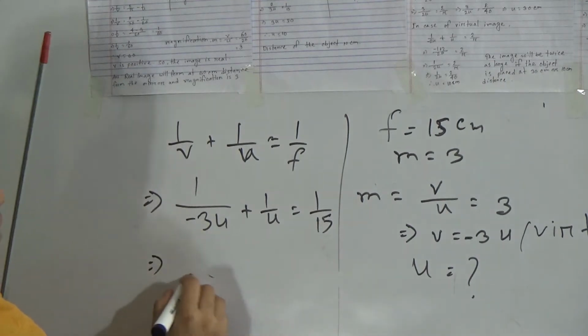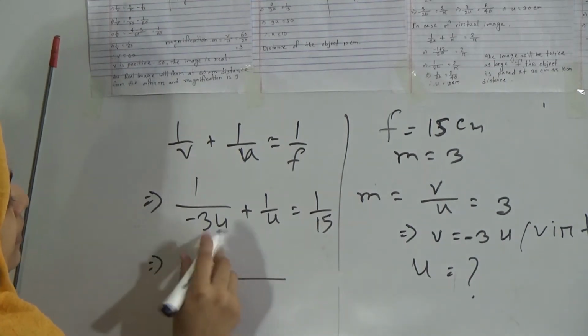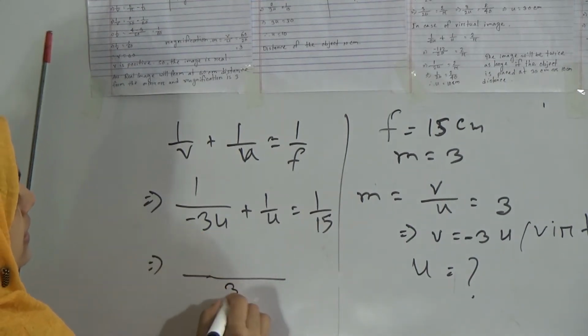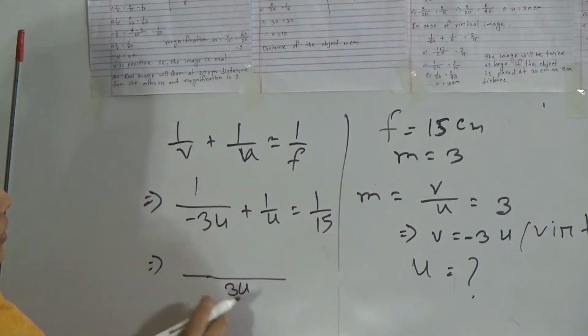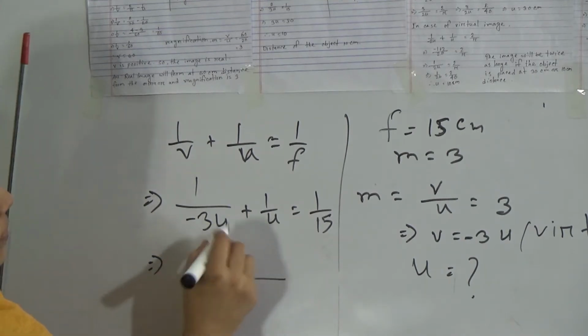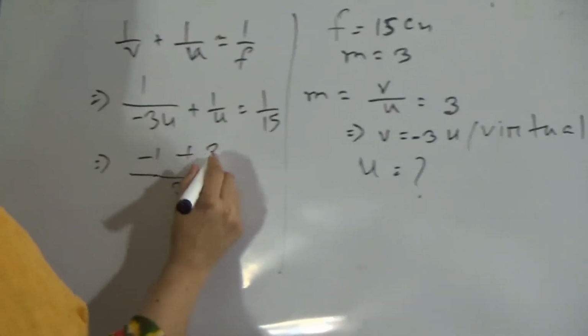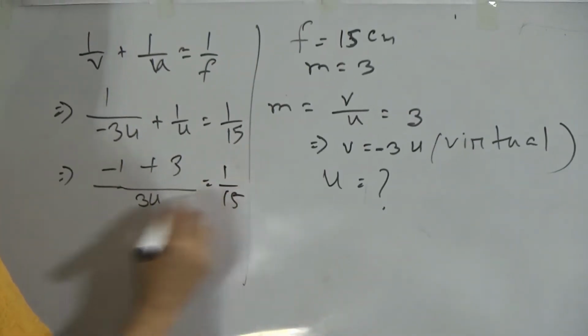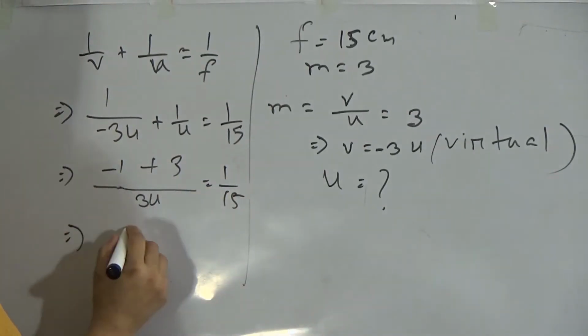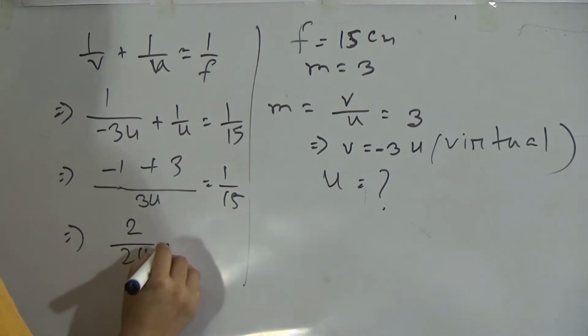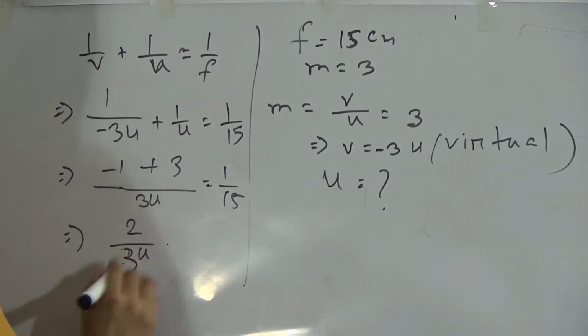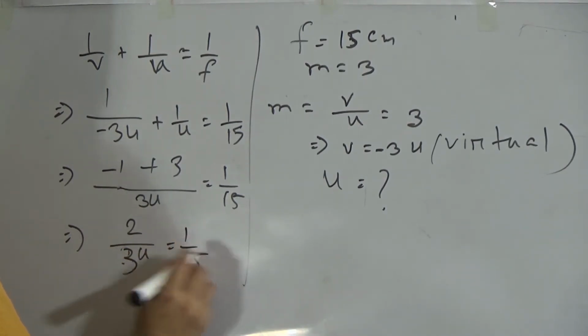Okay, now we will take the LCM of 3u and u, that means 3u. So minus 1 plus 3 over 3u equals 1 by 15. Now 3 minus 1, that means 2 divided by 3u equals 1 divided by 15.